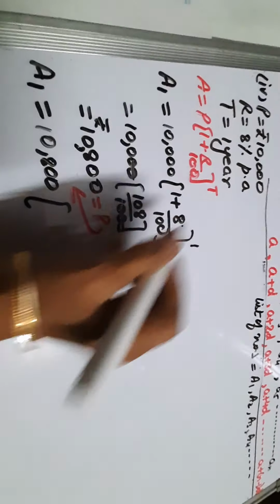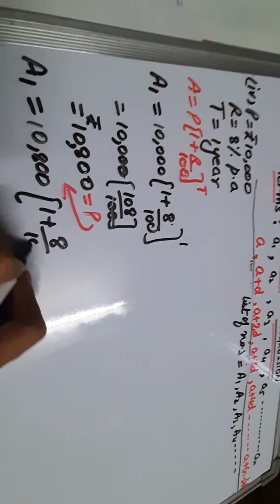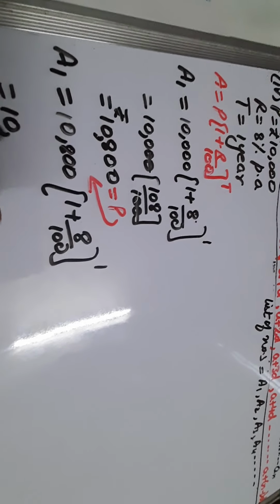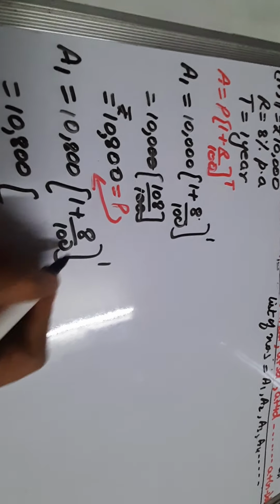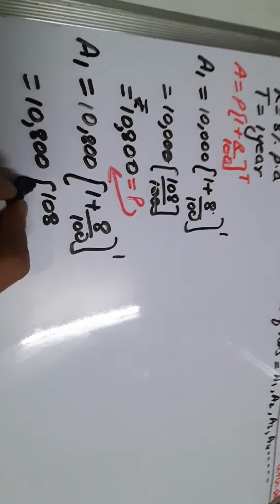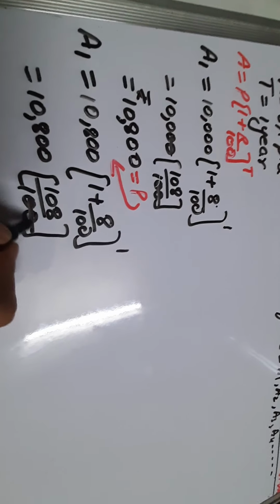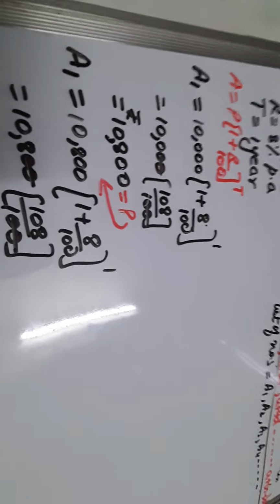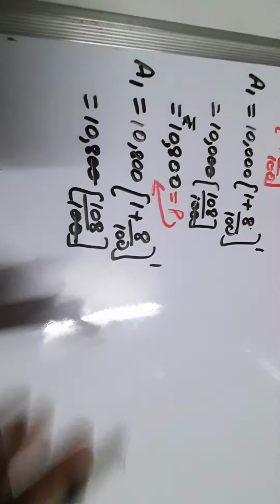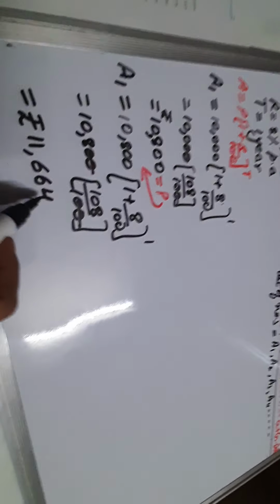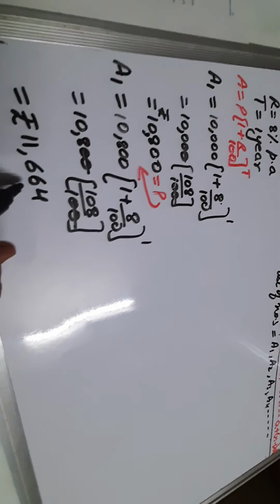10,800 into 1 plus rate of interest is again 8/100. Again for 1 year I am calculating it. So again take the LCM. 100 into 1 is 100. 100 plus 8 is 108 divided by 100. So again to make my calculation easier, I have not reduced 8 by 100 in this form, and by multiplying it I'll get. So dear students, by calculating it I'll get new amount in my account will be this.